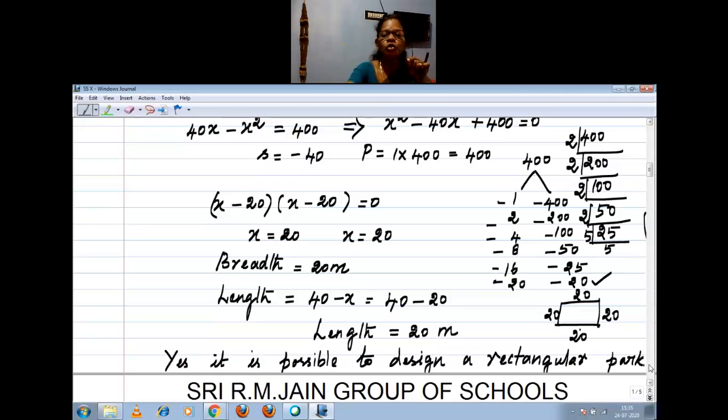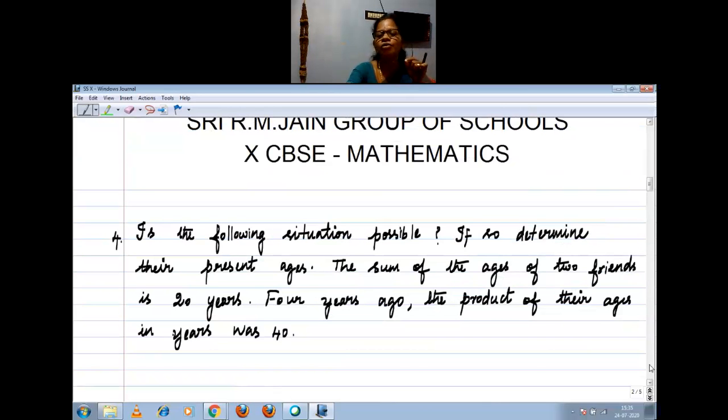Now I am going to move to question number 4. Is the following situation possible? If so, determine their present age. The sum of the ages of two friends is 20 years. 4 years ago, the product of their ages in years was 48. Here, sum of the age of two friends, right? And you should take two friends as A and B.